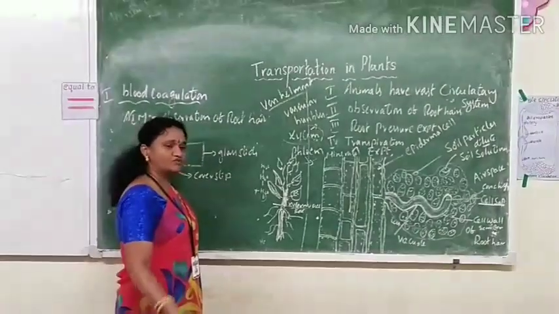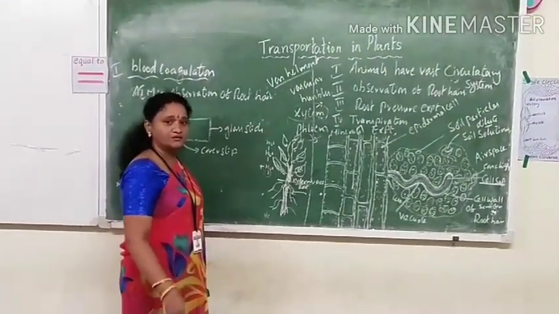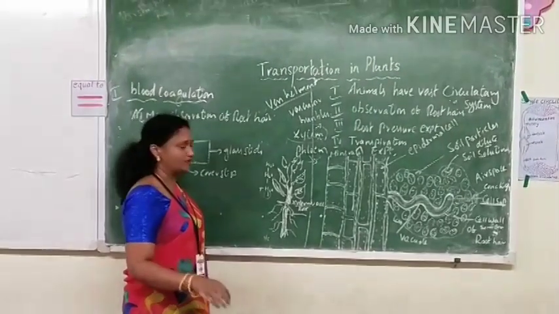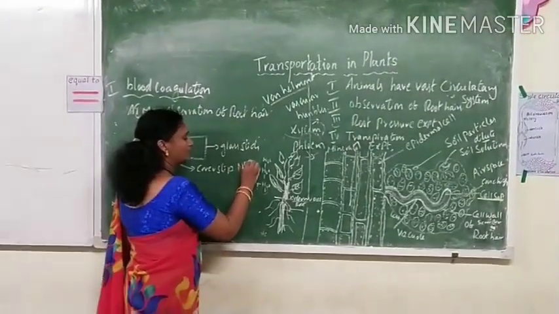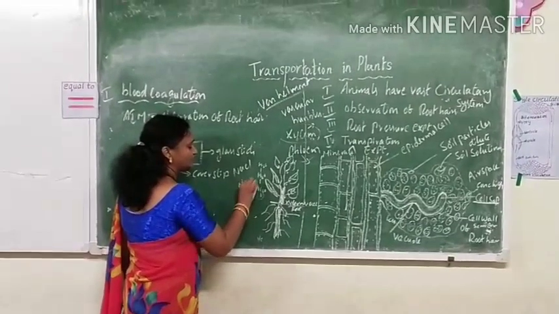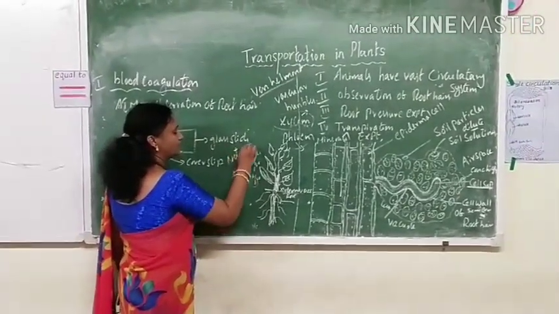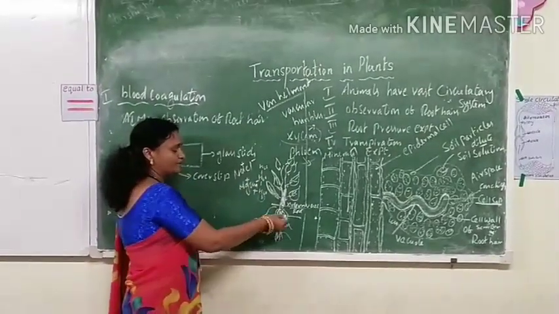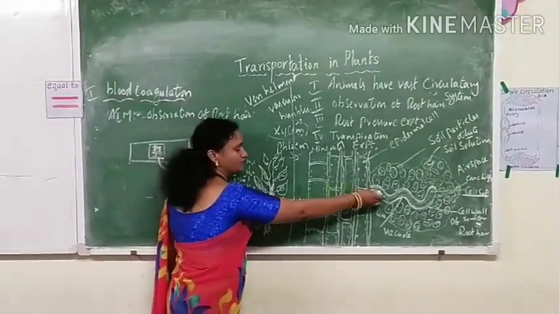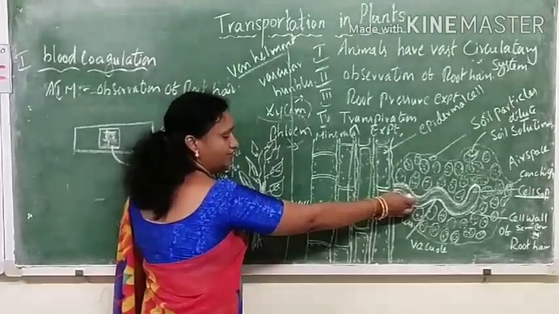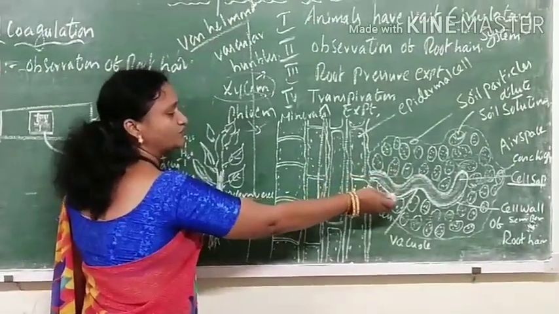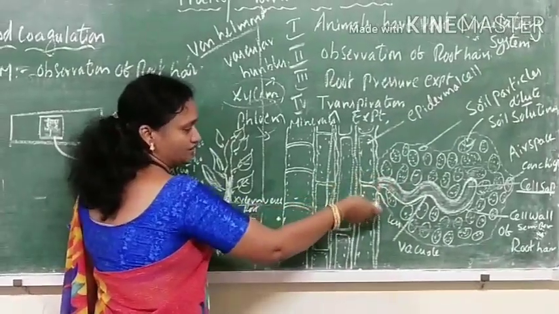Especially when we pour water in the soil, the salts present in the soil will be dissolved in the water. Now let us take the example of NaCl and MgSO4. They split into Na+ and Cl- ions, and Mg2+ and SO4 2- ions, and then they enter into the cytoplasm of the root hair. Here the energy present in the root hair is also helpful for the conduction of these mineral salts.